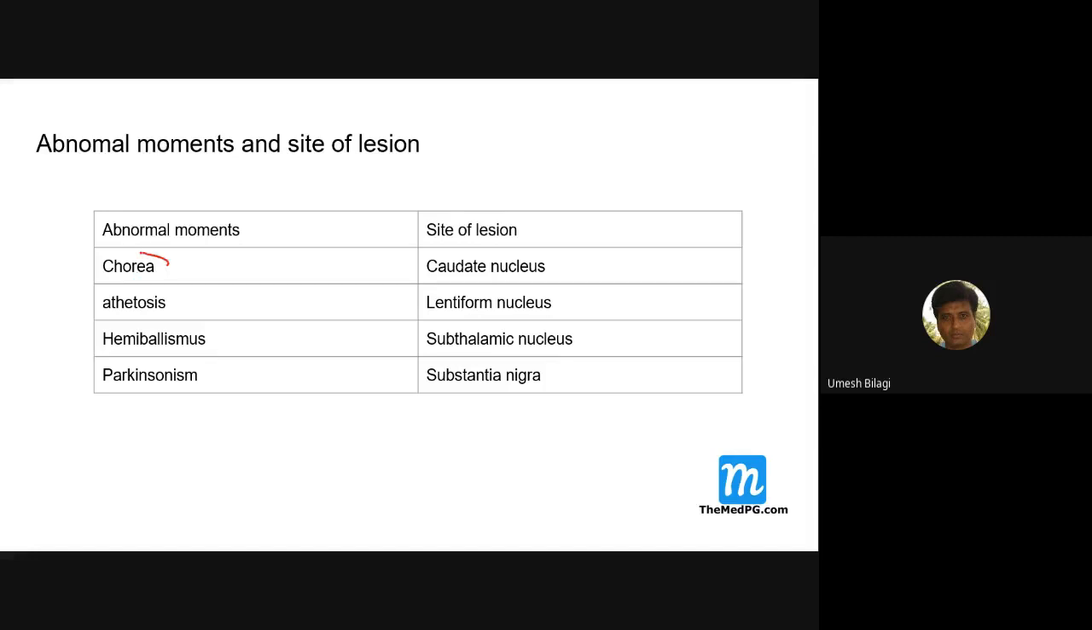We'll discuss what is chorea, athetosis, hemiballismus, Parkinsonism. These are the abnormal movements. Chorea, the lesion is at the caudate nucleus. Athetosis, writhing movements, lentiform nucleus. Hemiballismus is in the subthalamic nucleus, and of course Parkinsonism, substantia nigra. These two are basal ganglia. This is subthalamus. Substantia nigra, where is it present? Midbrain.